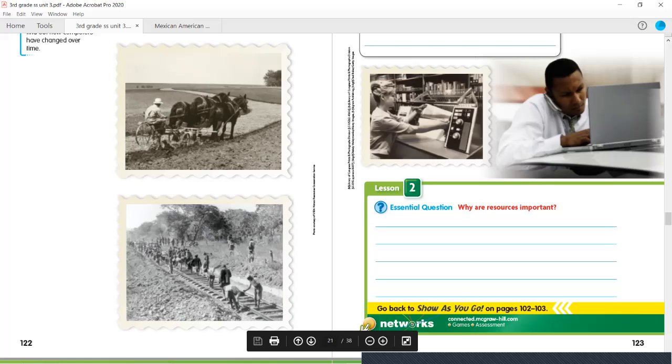Once you've completed that, go back to page 102 and 103 and complete the show as you go part in the beginning of our unit, and then you can go ahead and complete your quiz.